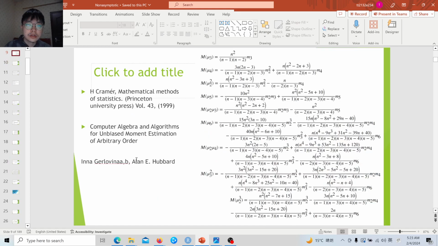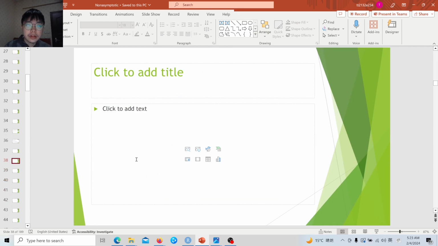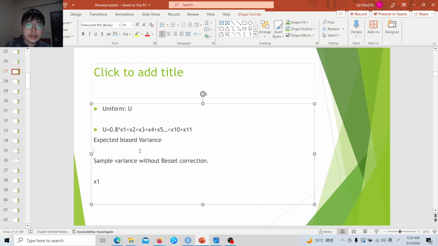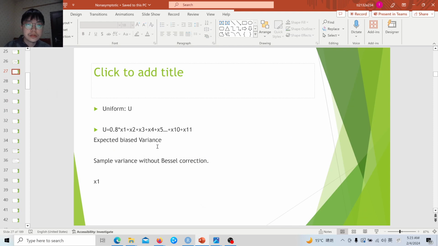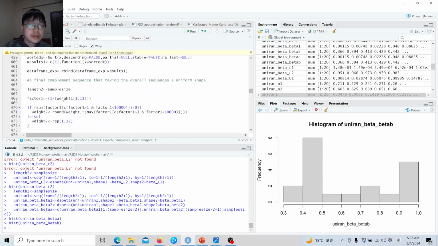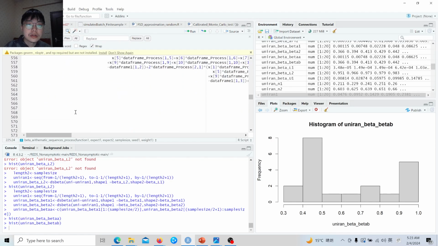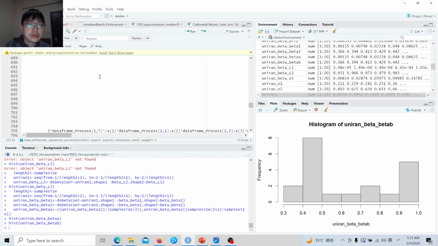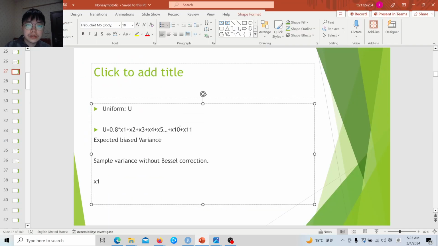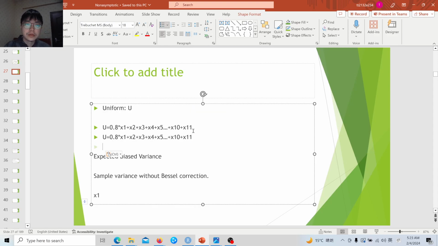We're using the Jolovina and Haber's algorithm, and using this we can say that for this uniform distribution we can compute it, and then this equation we can use here, we can solve this equation here, right? Here we randomly guessed it, because if you just solve this single equation, of course there are many solutions.